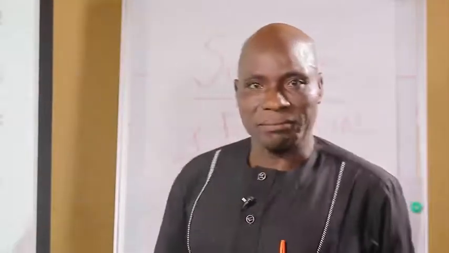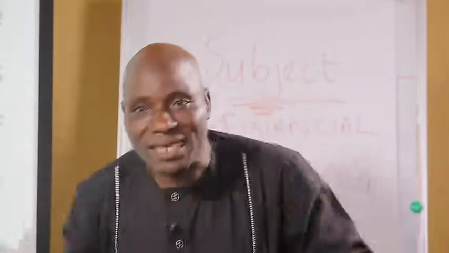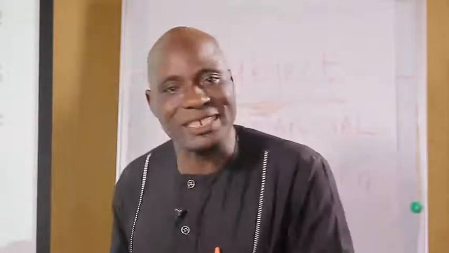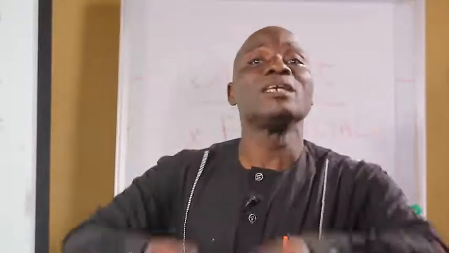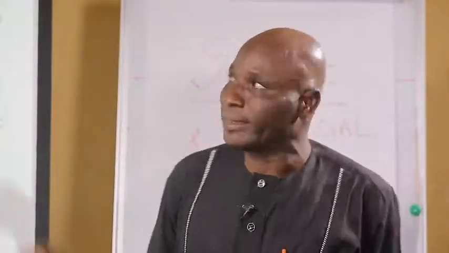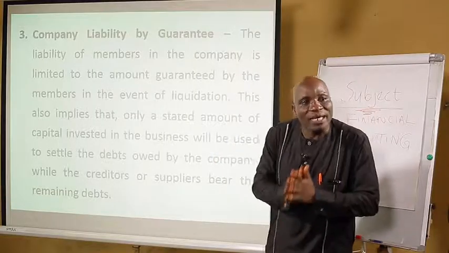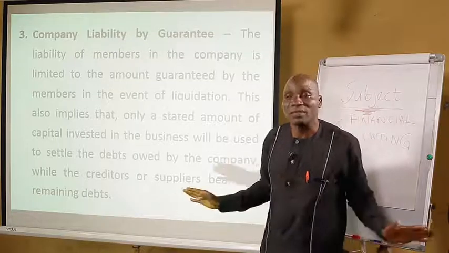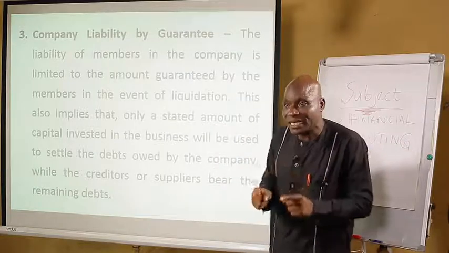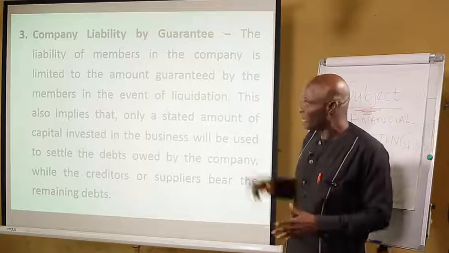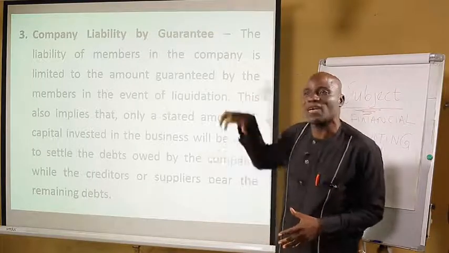And in terms of liquidation, the members or the shareholders will say, yes, we have used 100 million to establish this business, but we are going to agree on a particular amount out of that 100 million. Even if the company is owing 200 million or 300 million, we are going to agree that we are going to pay only 500,000 naira to settle the debt of our creditors. This is the amount agreed by members or by shareholders. That is what they say, an amount is agreed or guaranteed.